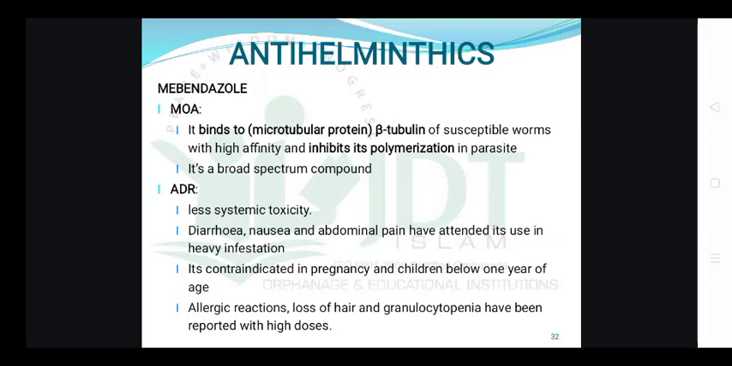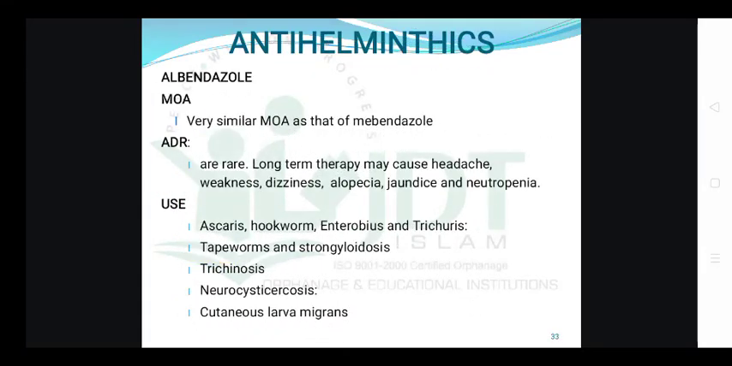Now what are the ADRs? Compared with other drugs, these have less systemic toxicity, but some rare ADRs like diarrhea, nausea, abdominal pain. It is contraindicated in pregnancy as well as children below 1 year, and allergic reactions like loss of hair and granulocytopenia have been reported with high dose. So that is mebendazole.